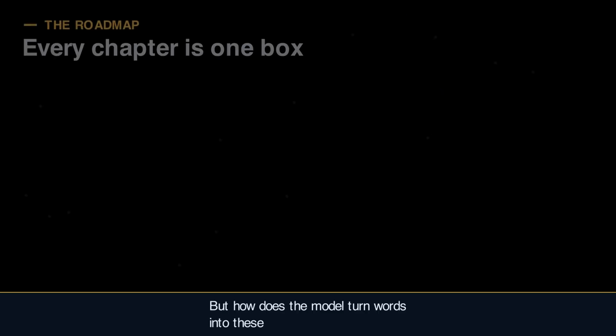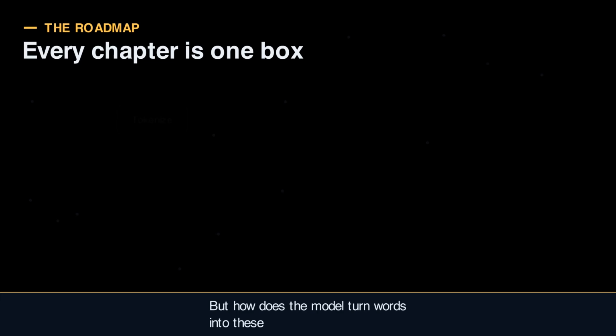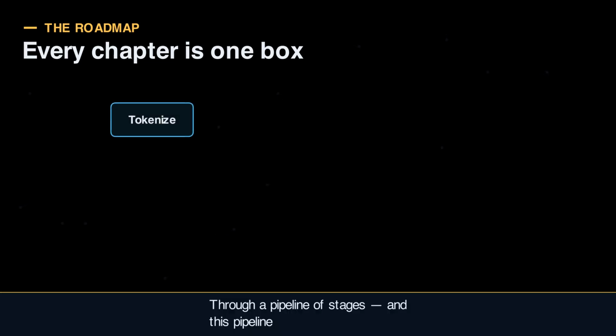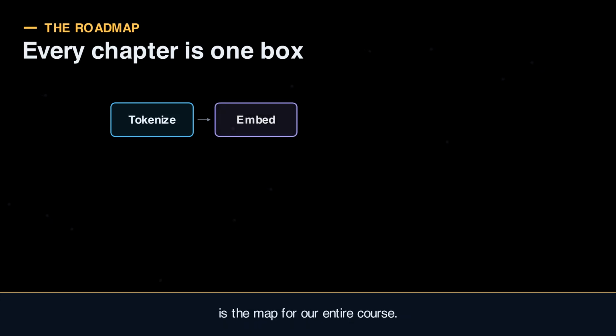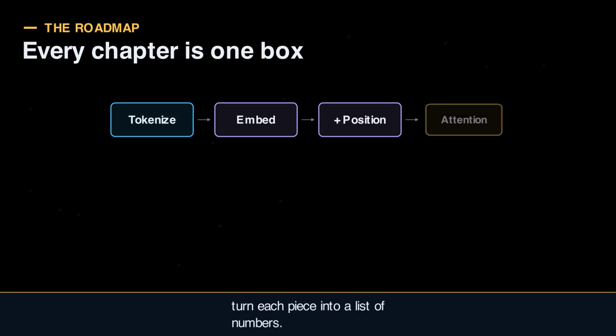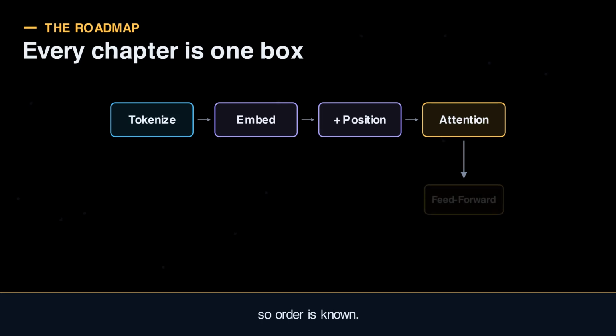But how does the model turn words into these numbers? Through a pipeline of stages, and this pipeline is the map for our entire course. First, tokenization, chop the text into pieces. Then embeddings, turn each piece into a list of numbers. Add position so order is known.